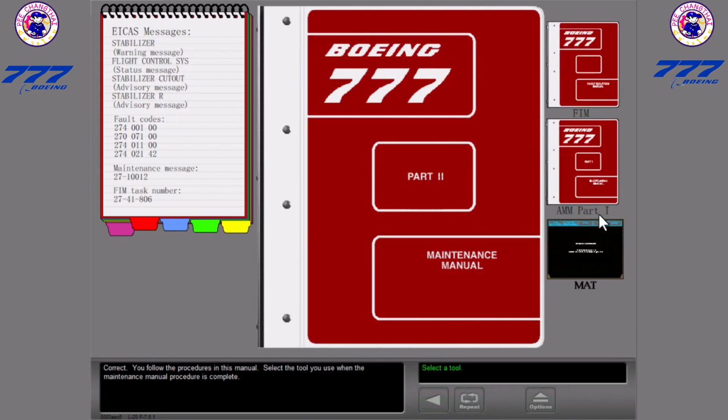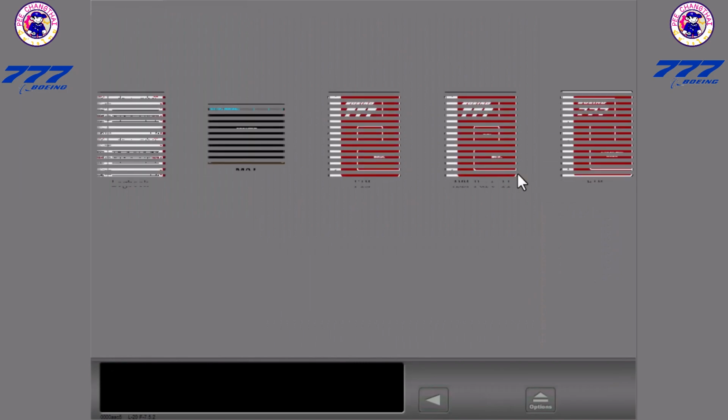Select the tool you use when the maintenance manual procedure is complete. The AMM Part 1 contains system information. You want to complete the fault isolation task. Correct. You finish the fault isolation procedures with the FIM task.